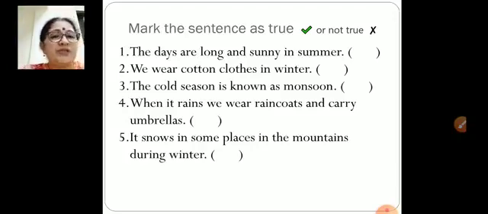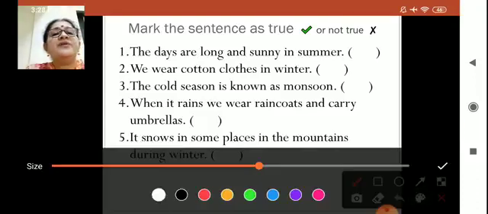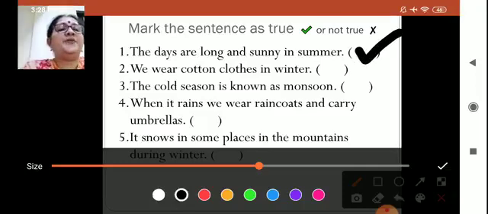Just now I told you what is the difference between summer and winter. In that teacher told you, in summer season the days are long and sunny. Now let us put a tick or a cross. Yes, it is right. It is right. Okay. Now next one.